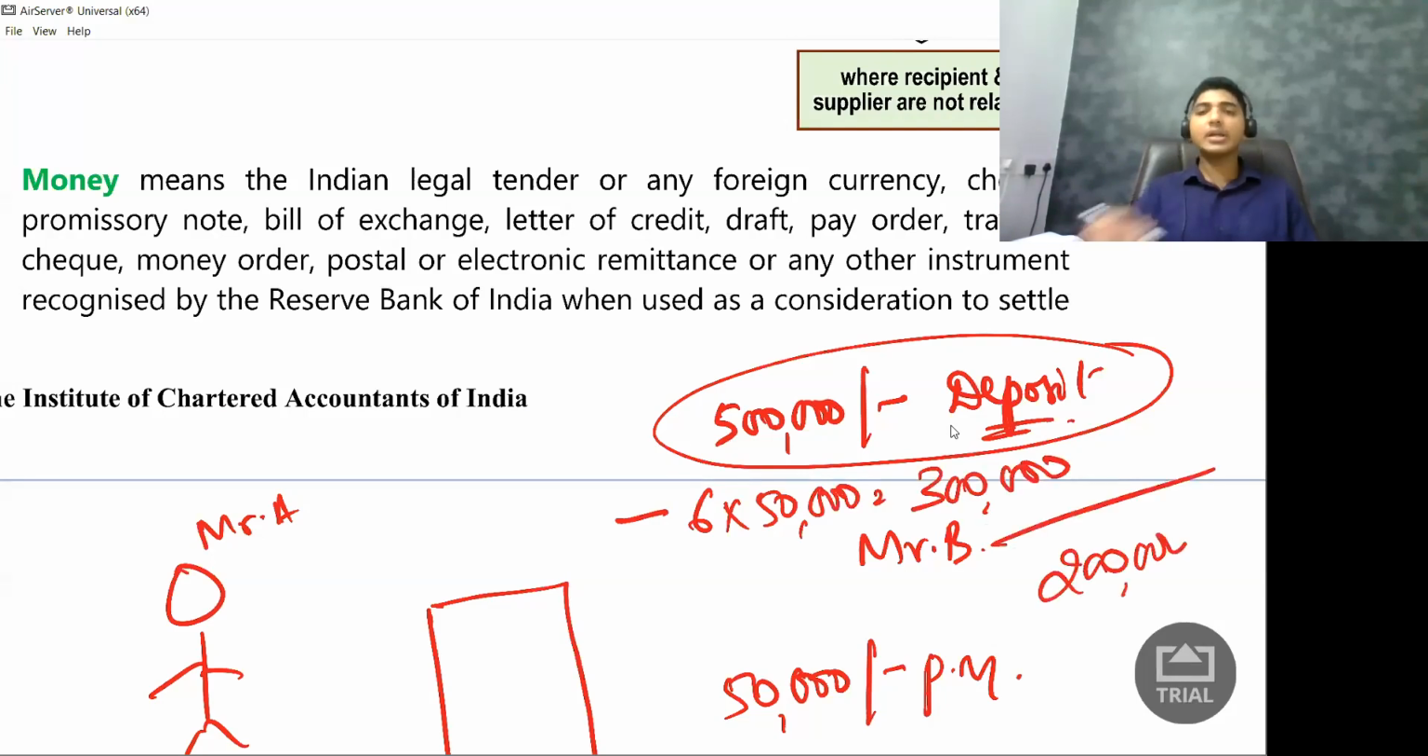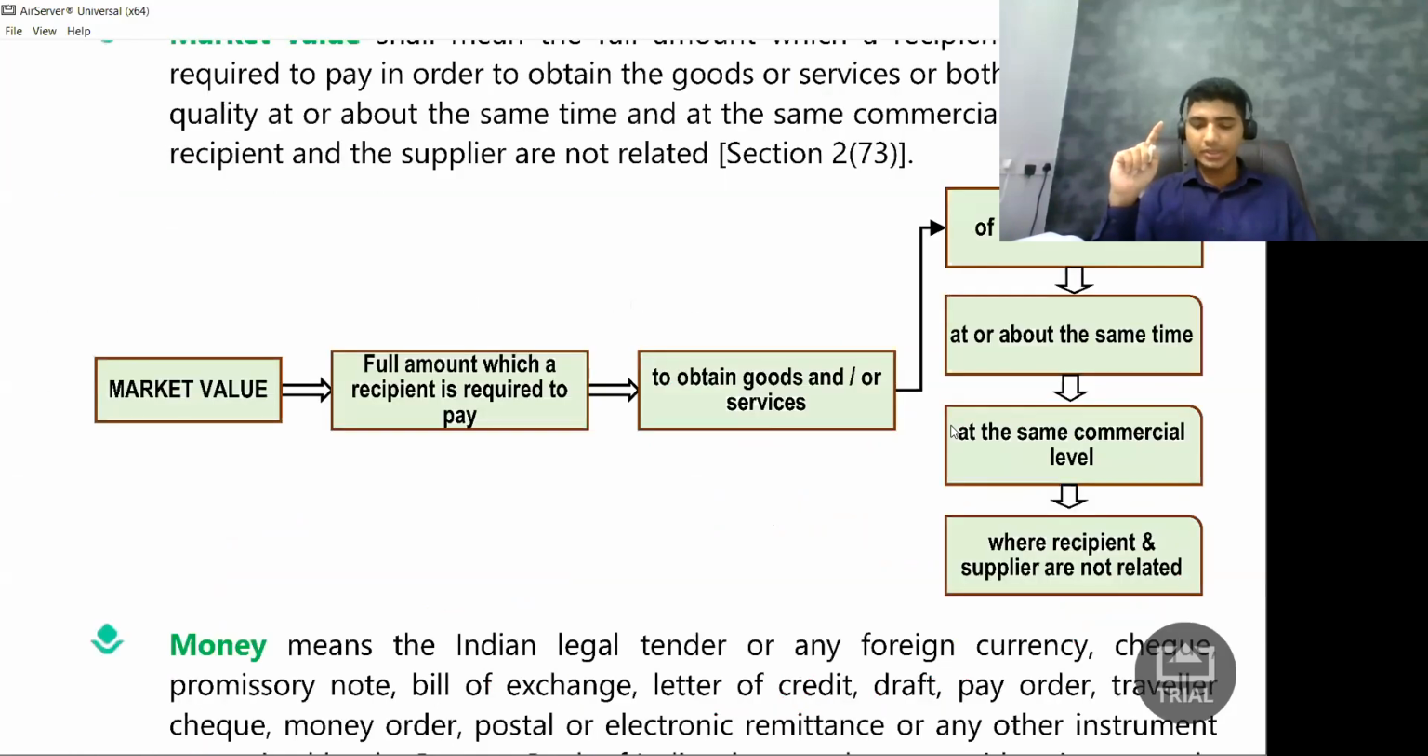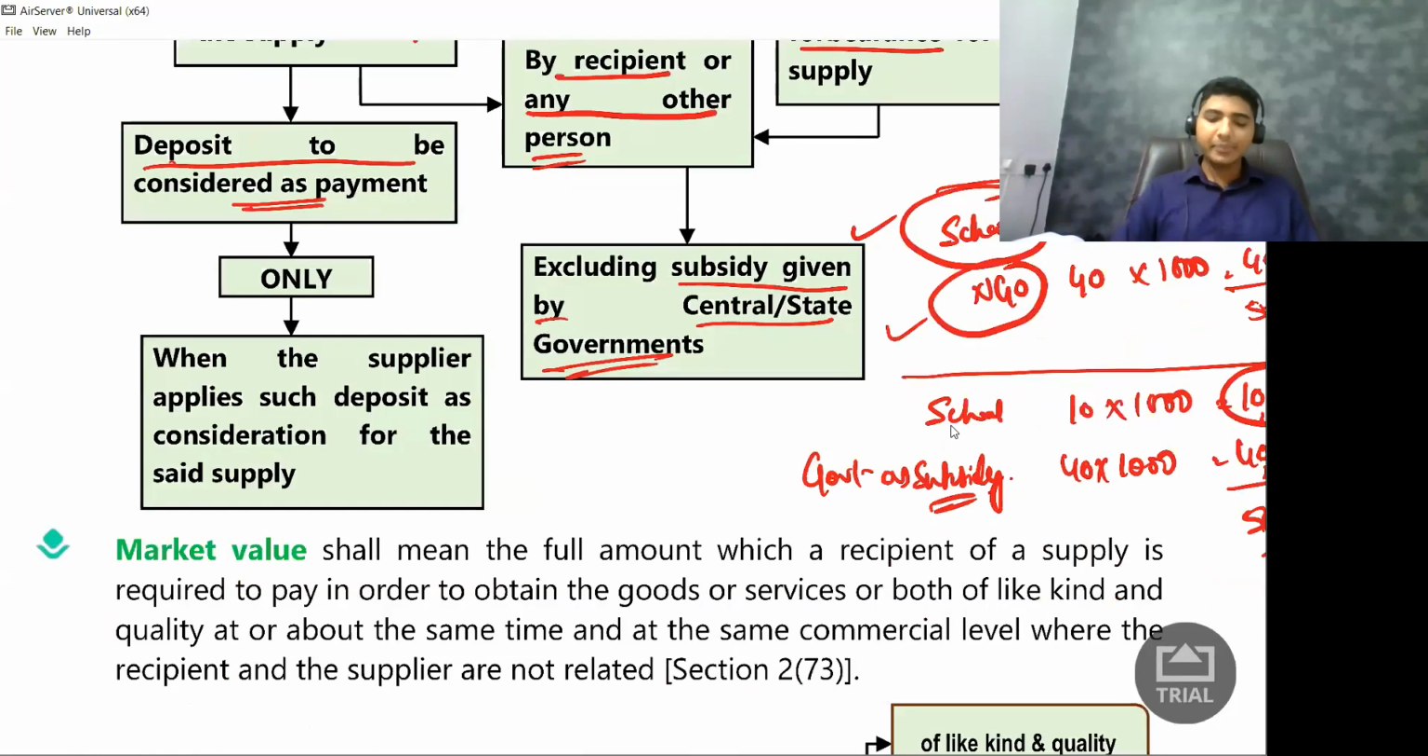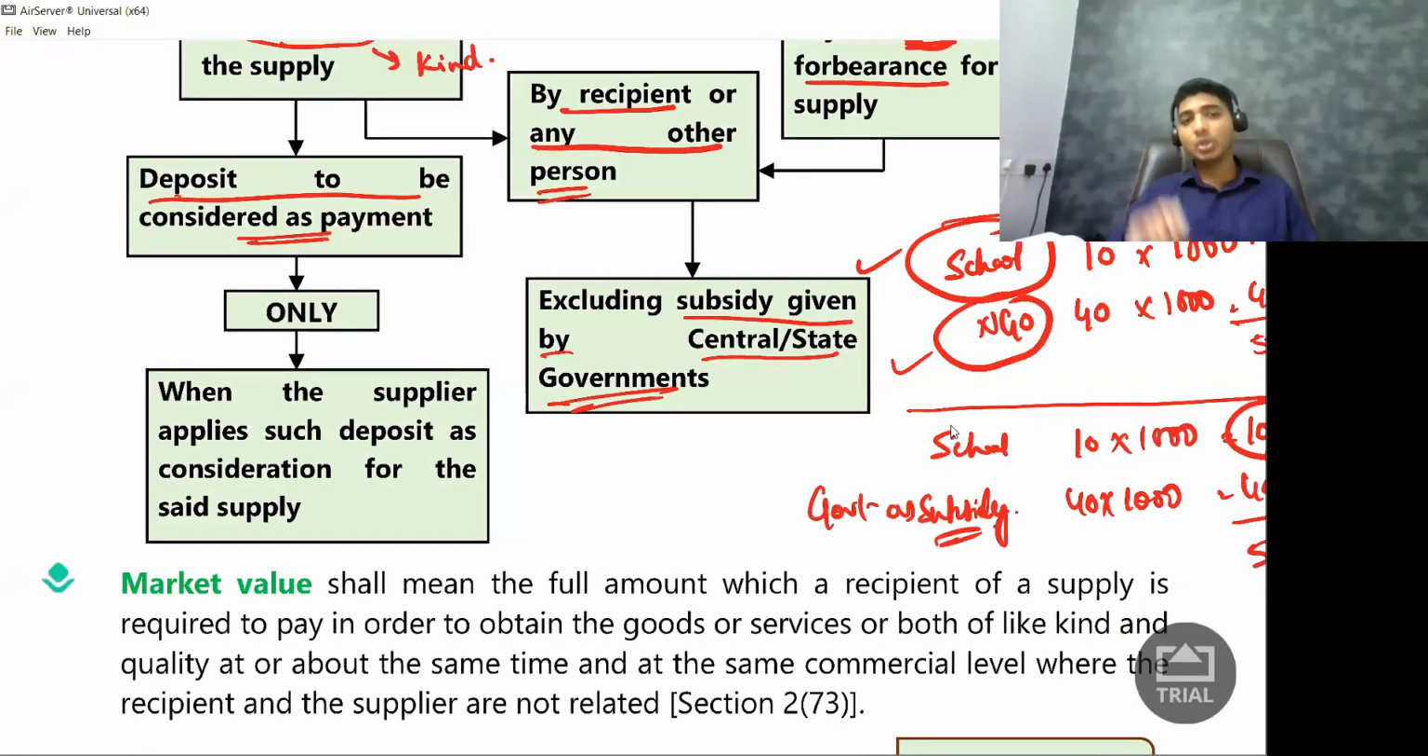Now here, what did I do? I adjusted the deposit towards the consideration. I adjusted 3 lakh rupees from the deposit. So out of this 5 lakh rupees, 3 lakh is consideration. Whatever I'm returning to the person is not consideration. All right. So where is it told here, look, deposit to be considered as payment only when the supplier applies such deposit as consideration for the said supply.